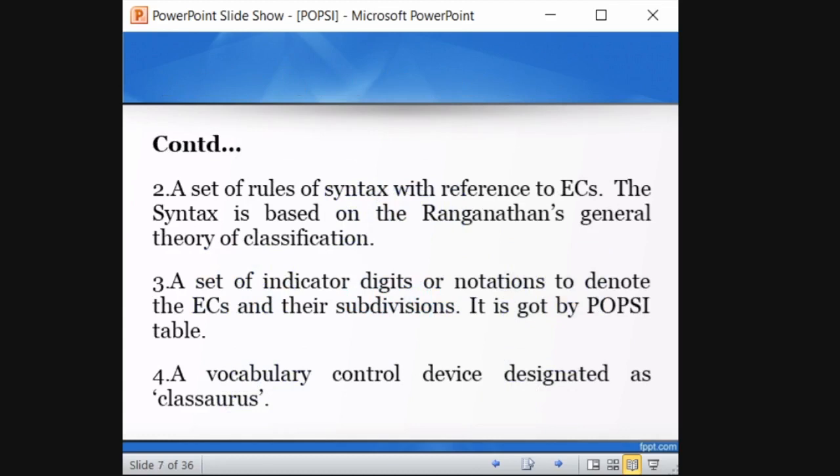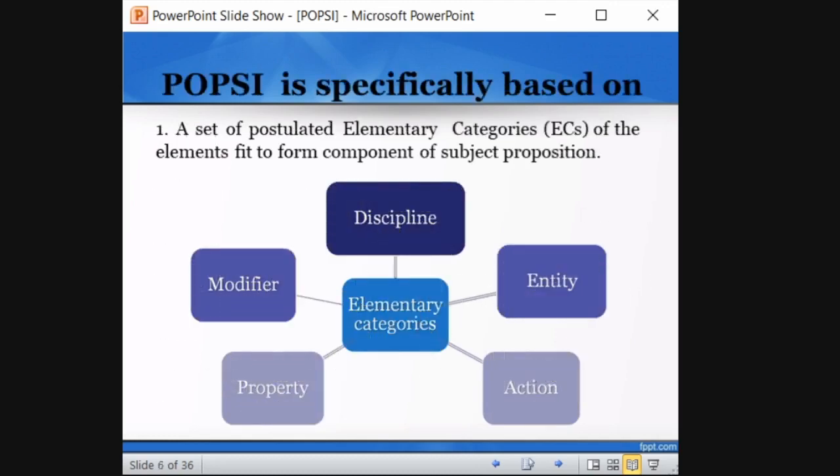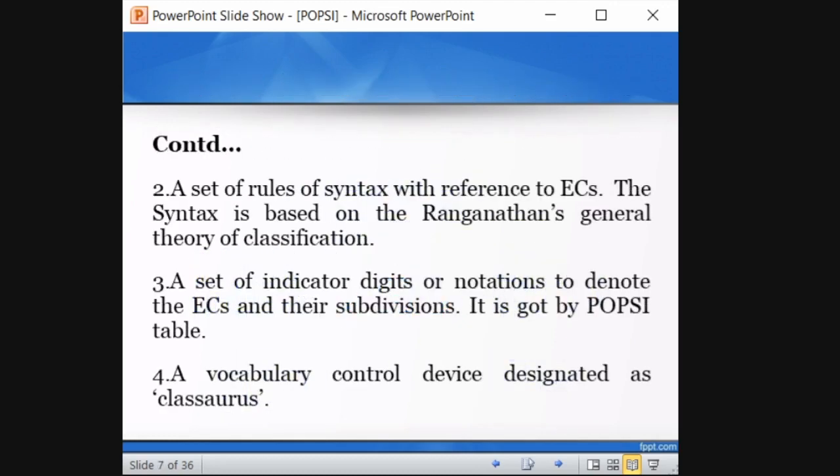I told you syntax is nothing but a set of rules, here with reference to ECs. So based on this, the rules are formed. The syntax is based on Ranganathan's general theory of classification. A set of indicator digits or notations denotes the ECs and their subdivisions. So for every EC there is a set of notation symbols. In PRECIS we saw a table, right?